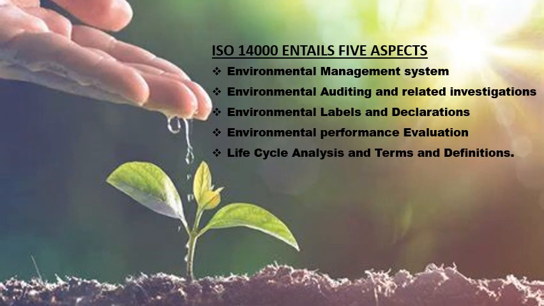So ISO 14000 entails five aspects. These are the five aspects of ISO 14000, that is environment management system, environmental auditing and related investigations, environmental labels and declaration, environmental performance evaluation, life cycle analysis, and terms and definition.